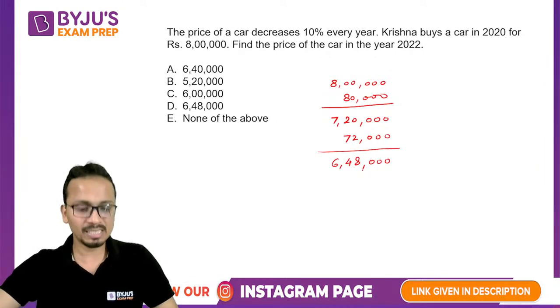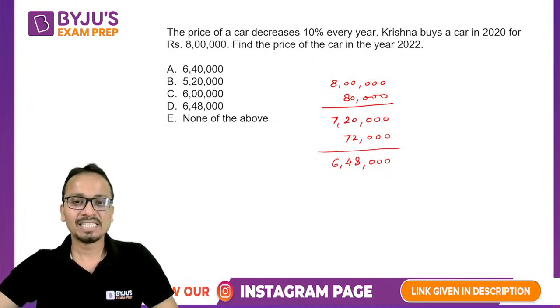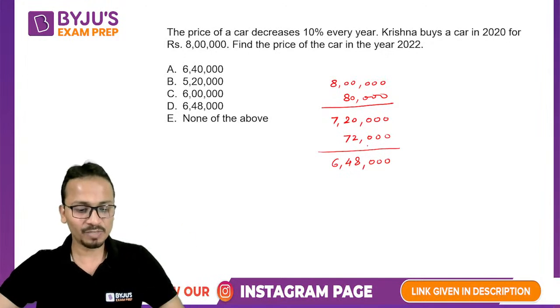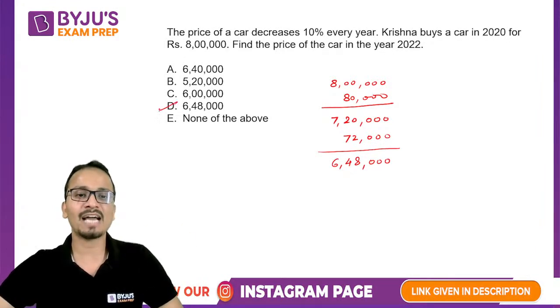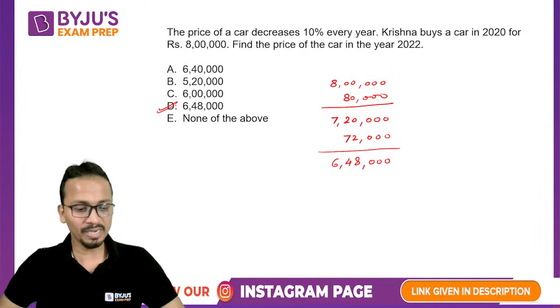Okay, am I clear? So Ashish, 7,20,000 minus 72,000. Please be careful with the calculation. So answer is 6,48,000. Okay.